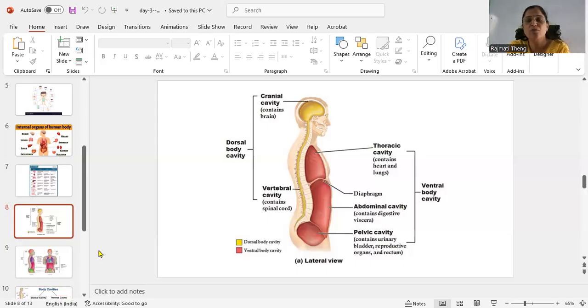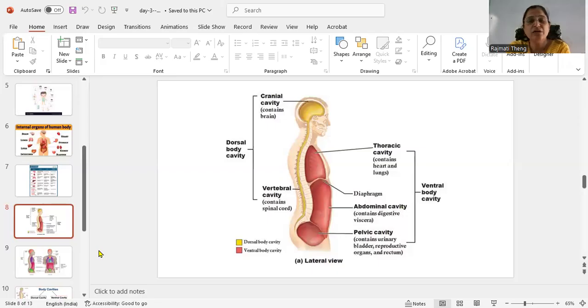Now, the second type of cavity is the ventral cavity. The cavity present on the front side of the body is called the ventral cavity. The ventral cavity is again subdivided into three cavities: first the thoracic cavity, second the abdominal cavity, third the pelvic cavity. The thoracic cavity contains the heart and lungs.